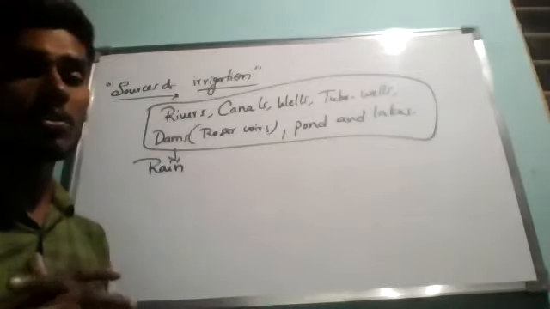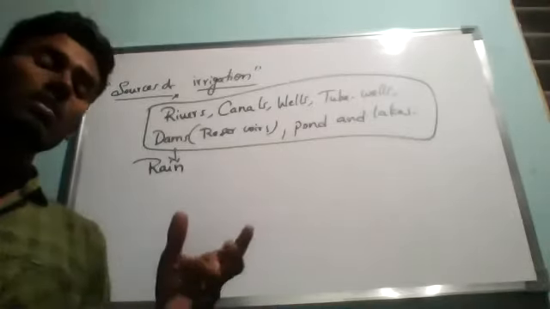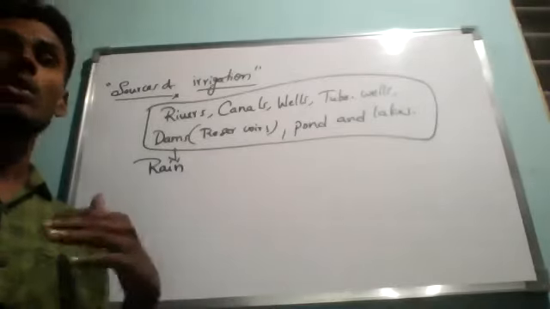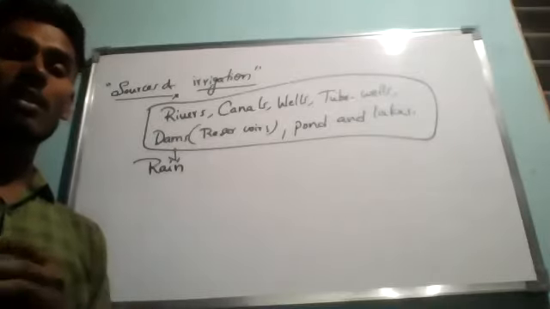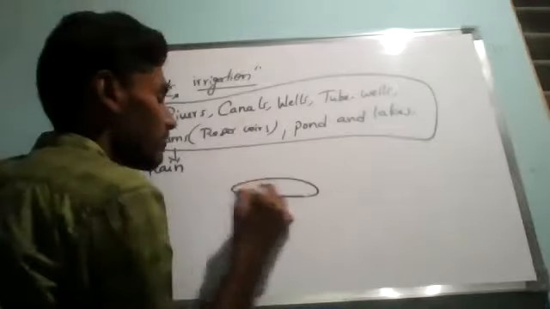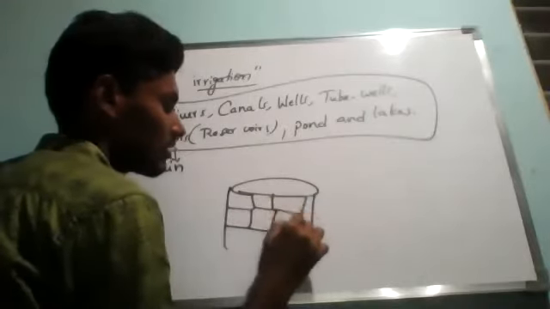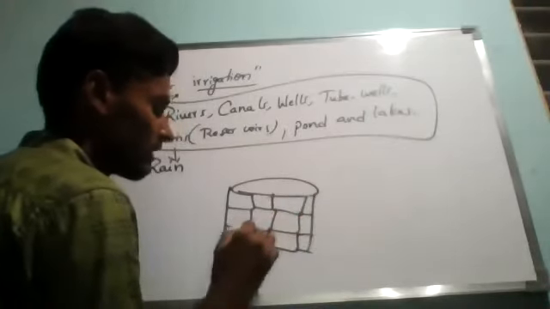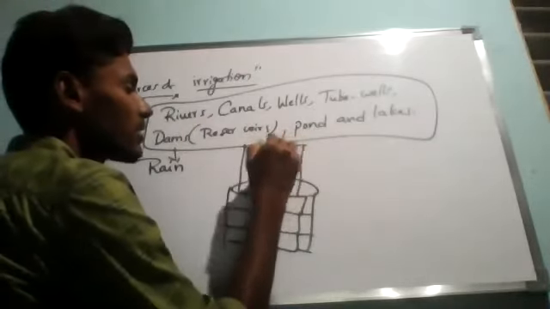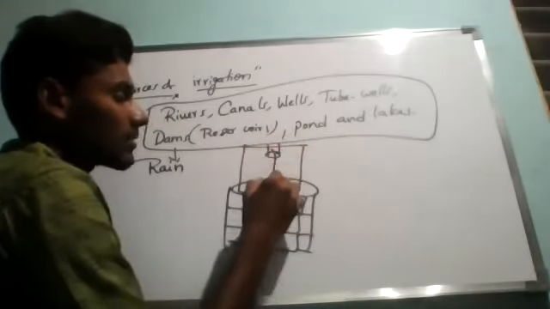But in olden days we had different traditional methods of irrigation, majorly the pulley system. In olden days every house had a small well in their garden where they cultivated. In their garden they had some kind of pulley system over a well. From this pulley they would hang a bucket.